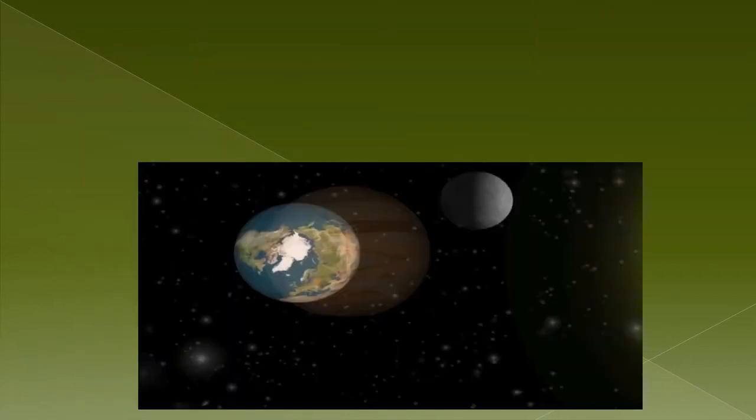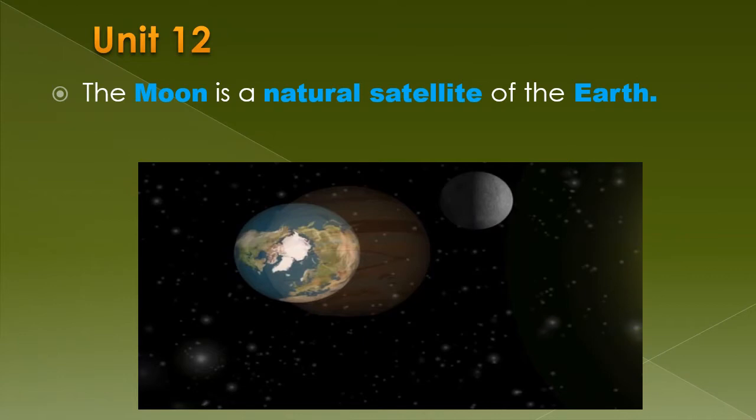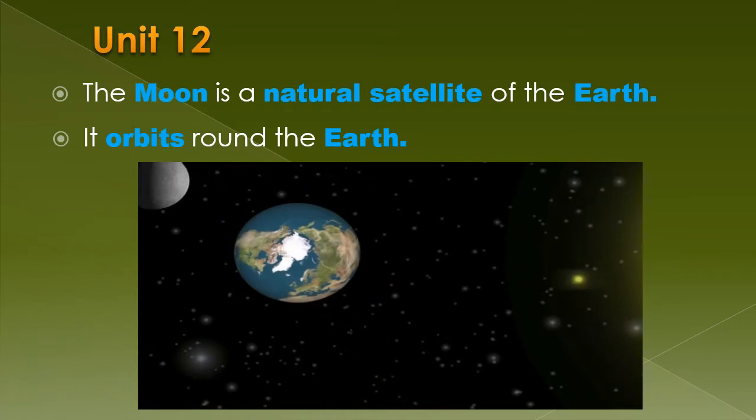So dear students, let's start today's lecture. We will learn more about some other special objects that are really fascinating. We will learn about the moon. The moon is a natural satellite of the earth. It orbits round the earth. Dear students, you already know that the moon is a sphere that takes 28 days to complete one round around the earth. Now what is meant by a satellite? A satellite is a natural object that revolves around another object. So, the moon is a natural satellite as it orbits the earth.